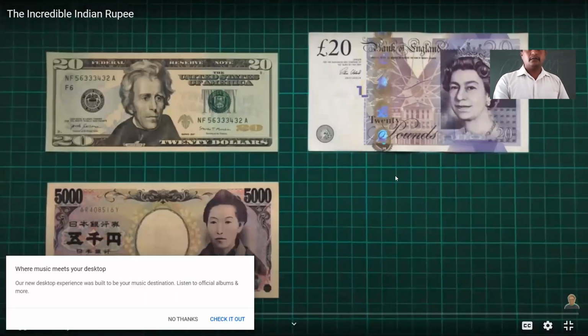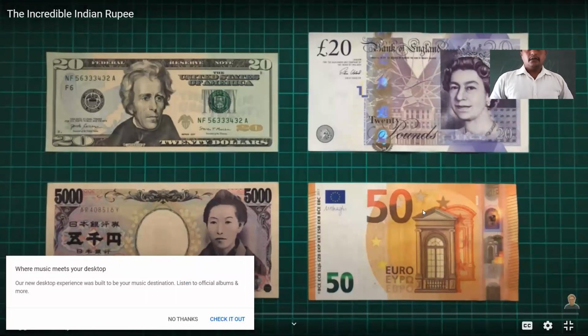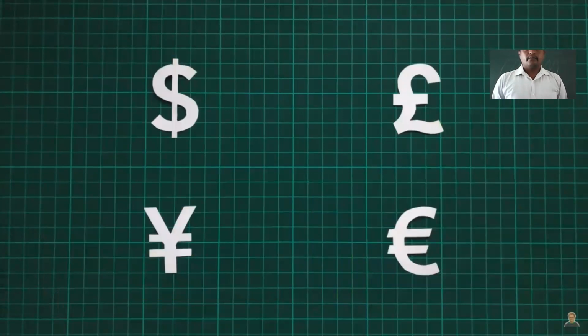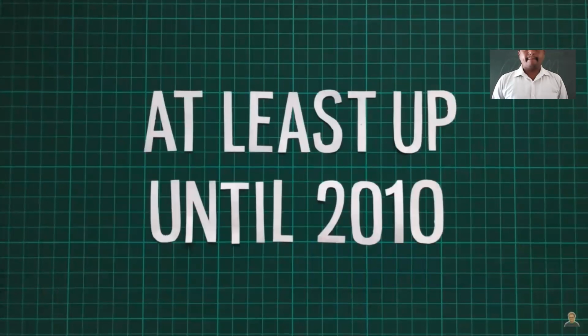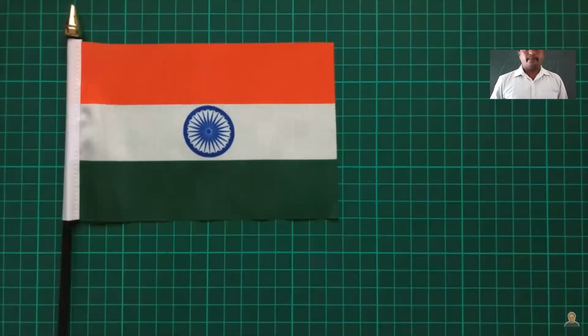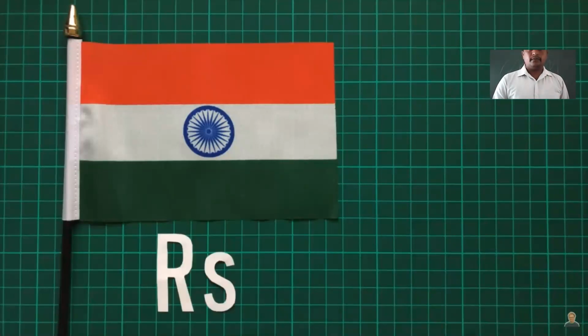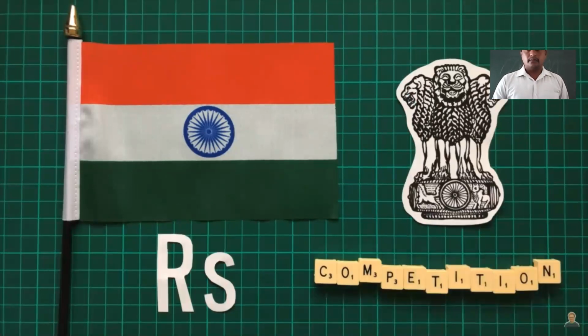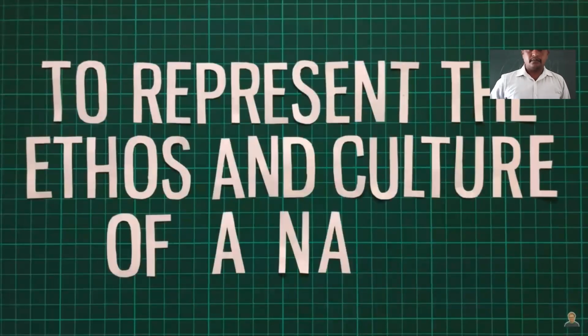If you think of the world's major currencies, they all have a symbol. The US dollar, the pound sterling, the Japanese yen, the euro, all except for the Indian rupee, at least up until 2010. It was highly unusual for such an important and major currency not to have a sign, instead being represented simply by the letters RS. And so the Indian government announced a public competition that would change this, a competition to design the rupee symbol and rebrand the currency's very identity to represent the ethos and culture of a nation.